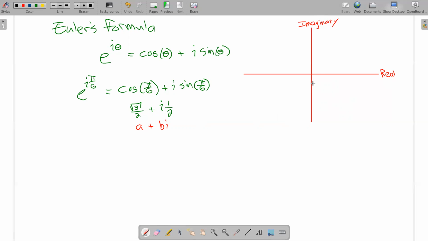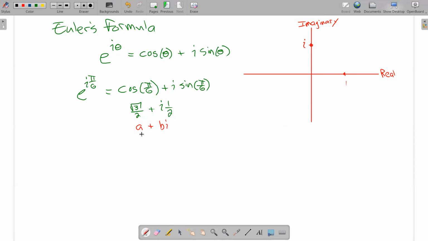So let's suppose that I put 1 here, and I go about that same distance up this way. The imaginary 1 is I. So if somebody said, on the complex plane, plot I, I would put a point right here. If they said plot 1, I would put a point right here.